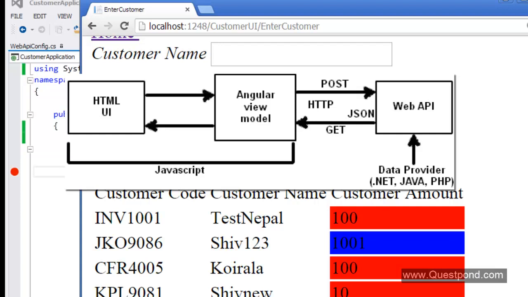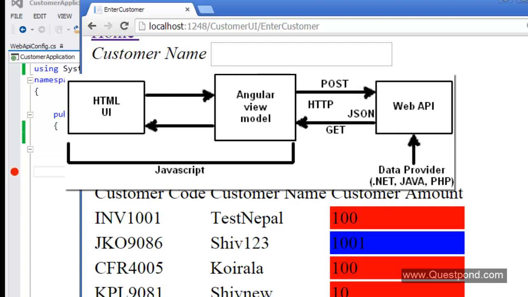Now please note that this word data provider is unofficial. Okay, it is coming from me. But I mean to say that on the server side, we will have something like Web API, which will provide data to the client. And this data will be provided in a format of JSON.